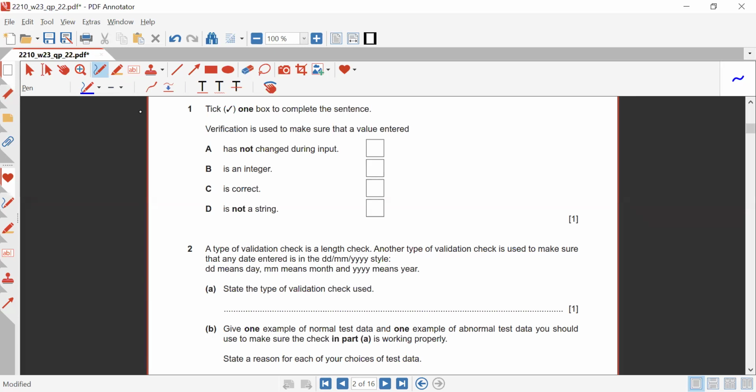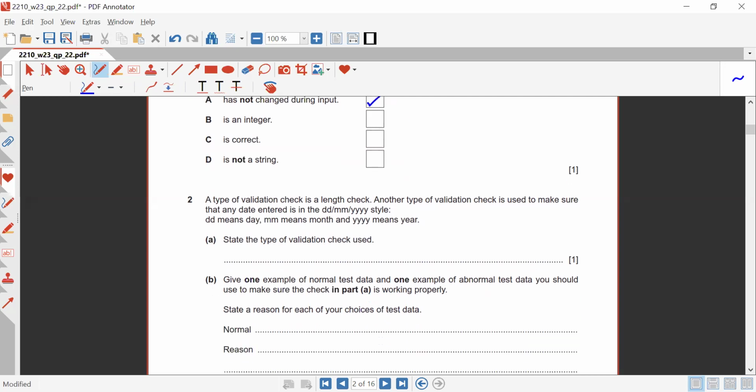And what we actually need to do: verification is used to make sure that value is entered. So what will be the choices? Has not changed during input, is an integer, is correct, is not a string. So is correct, but in a format that is not changed while we are entering that. So we are entering the same data as we are supposed to enter. So over here, the answer would be A, has not changed during input.